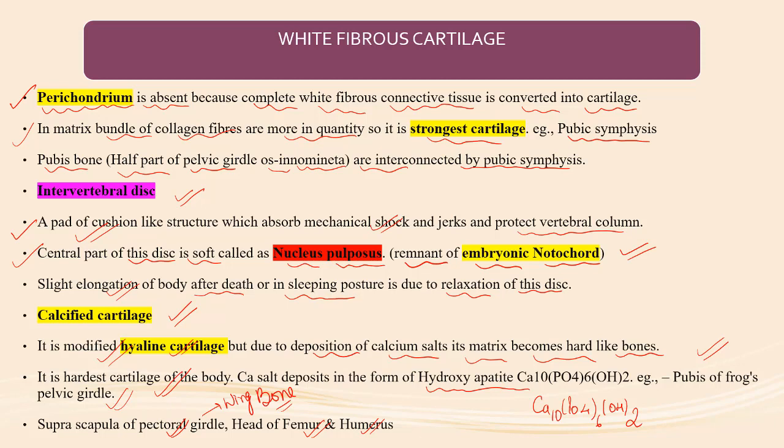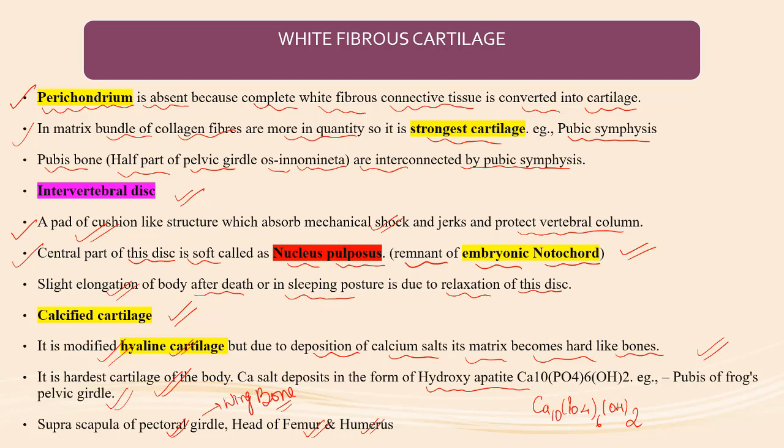The intervertebral disc is made up of white fibrous cartilage, which acts as a cushion pad that absorbs mechanical shock and jerks and protects the vertebral column. The central part of this disc is soft and known as nucleus pulposus, which is considered a remnant of the embryonic notochord. There is a slight elongation after death or during the sleeping posture because of the relaxation of this disc.